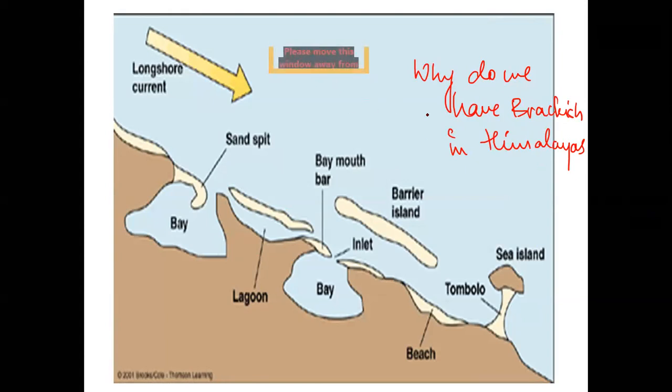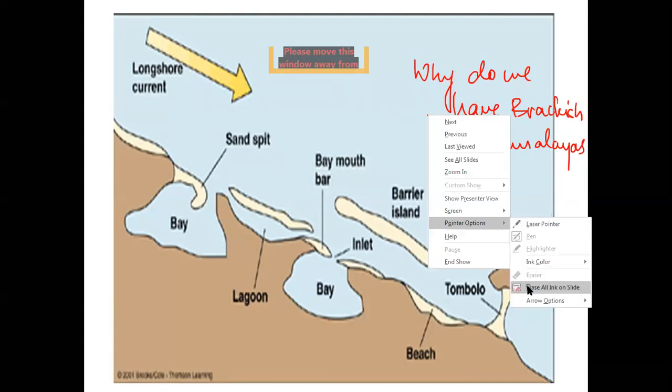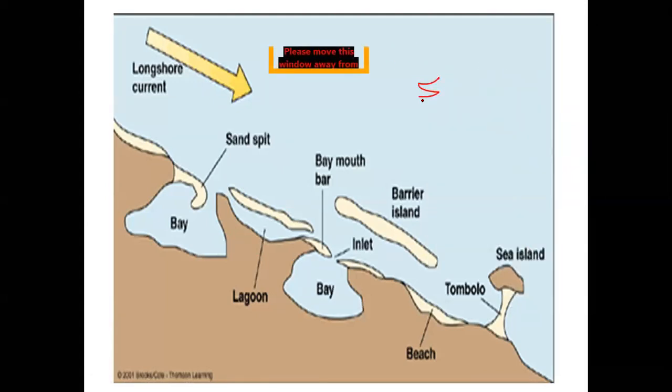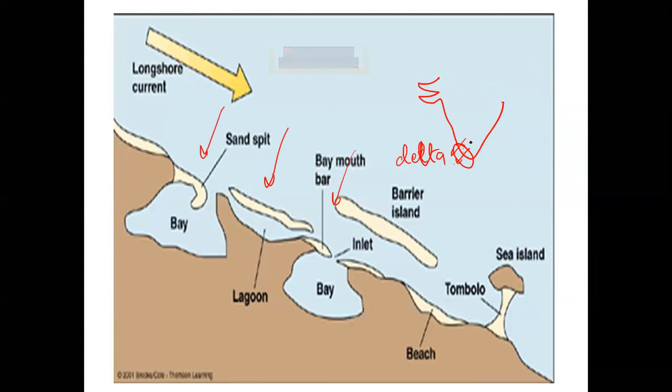So we were doing backwaters and lagoons. Now, backwater and lagoon, you have to understand, I was telling you, this is my Kerala coast. My coast of Kerala does not have a lot of elevation, but it does not even form a very major delta region. It does not form a very major delta region because it is known for its wave action. So my rivers are not having a lot of slope, and not even the elevation or the speed. So because of this opposite current, this water is pushed back.